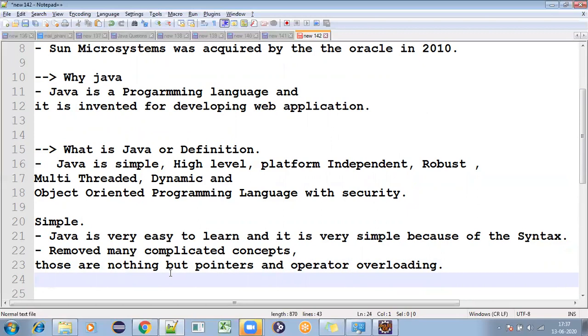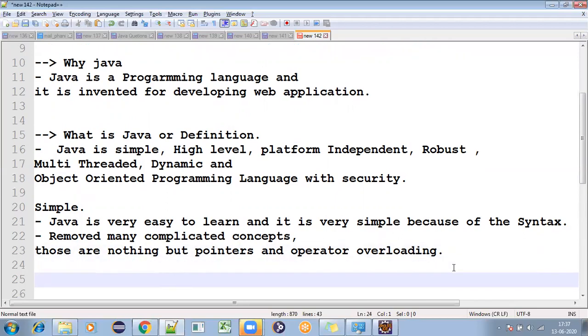Because of all these concepts and that index, Java is very simple. That is what we need to understand. That is one more point.